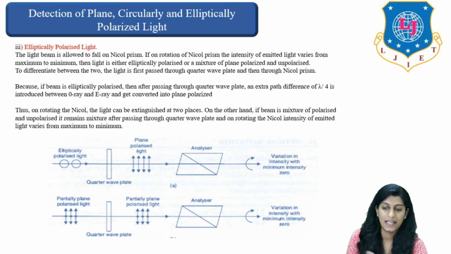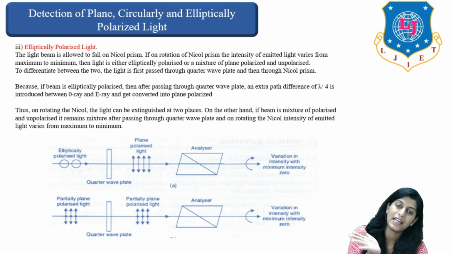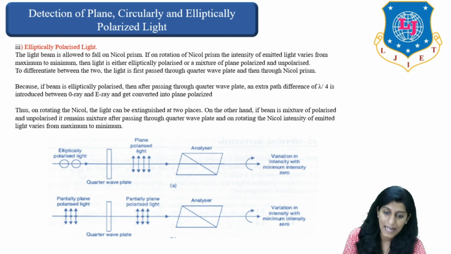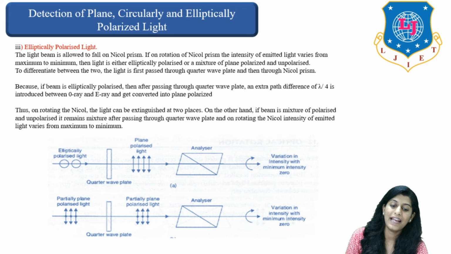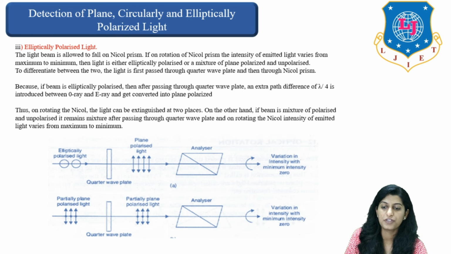In the other case, when partially plane polarized light is passed through a quarter wave plate, partially plane polarized light is generated on the other side, then it is passed through a Nicol prism or analyzer, and at the end we can see variation in intensity with minimum intensity not 0. So this is the difference between both cases.